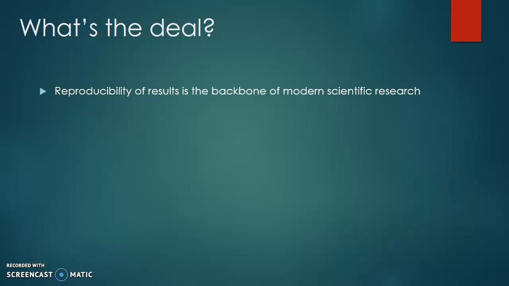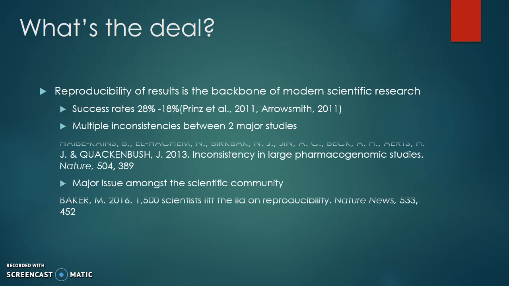The reproducibility of results is a major part of the backbone of modern science. However, in recent years it has become an issue as the success in reproducing an experiment's results has shown to be declining. This has been reported on in multiple papers and is a major issue for the scientific community. But why is it so hard to reproduce results?